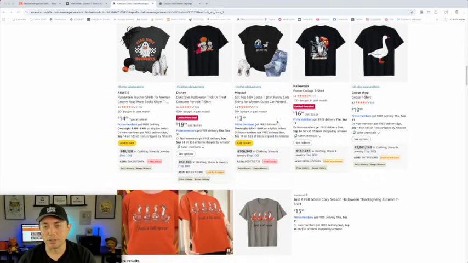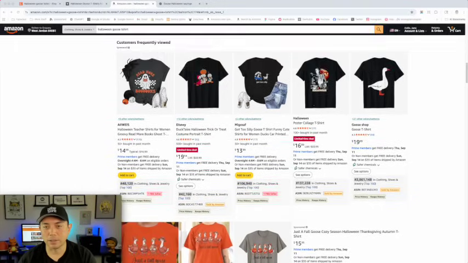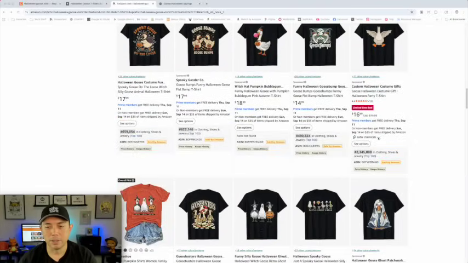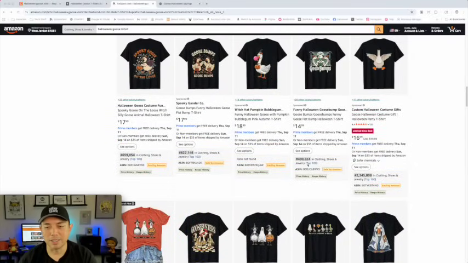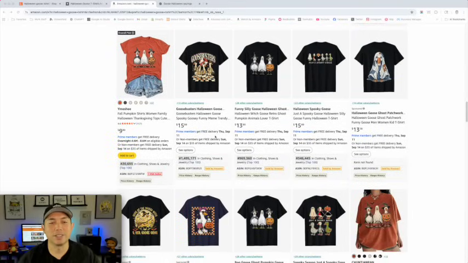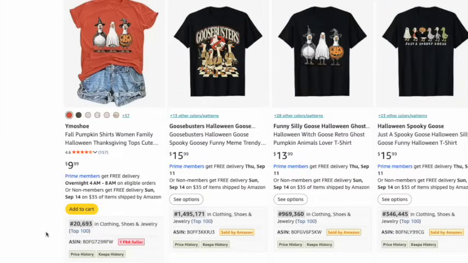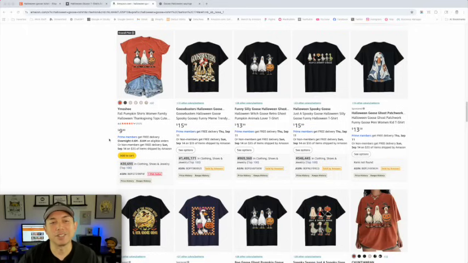This isn't a goose, so that doesn't count. That's not a goose either. Let's see, Goosebumps, yes, look at that, low, low. So yes, goose, and this one's even lower, 20,000. So goose Halloween t-shirts, very popular.